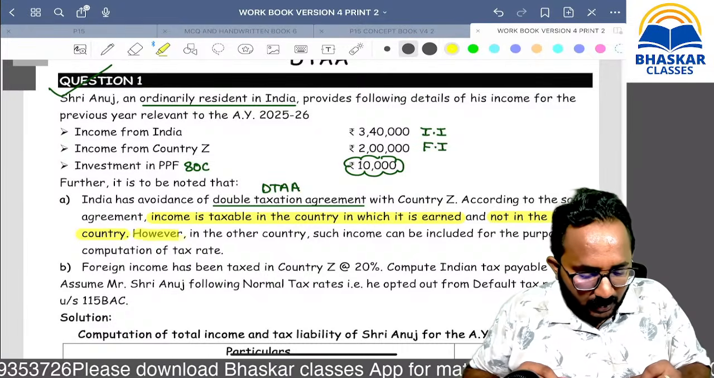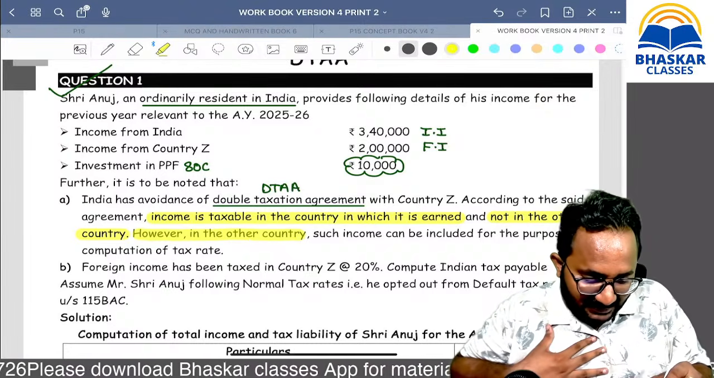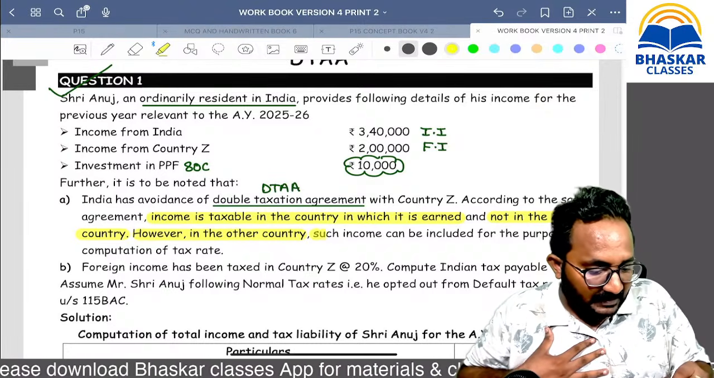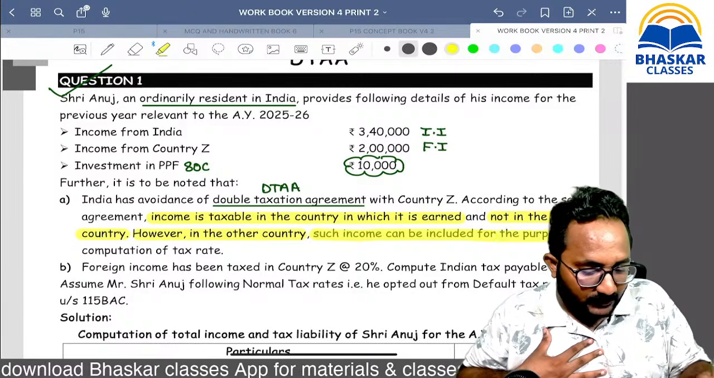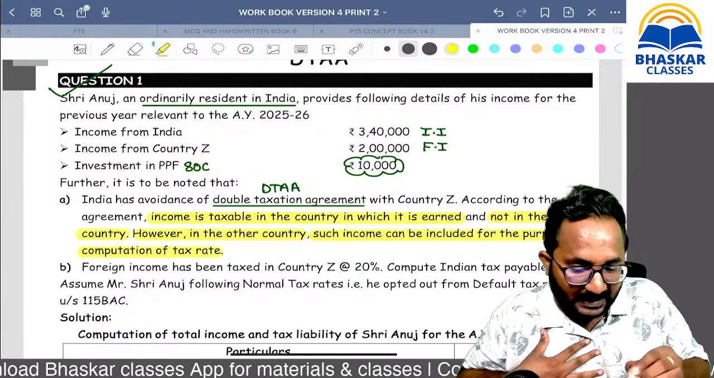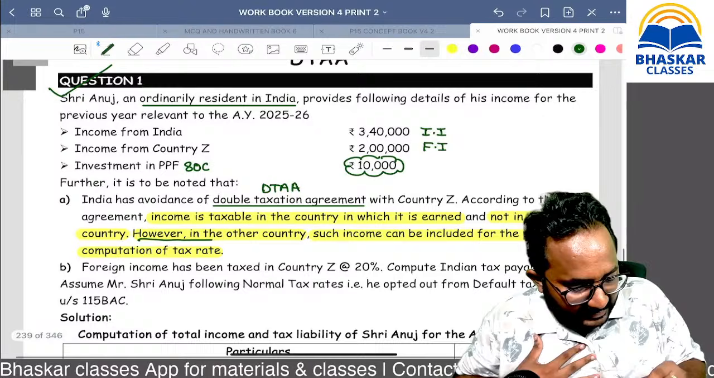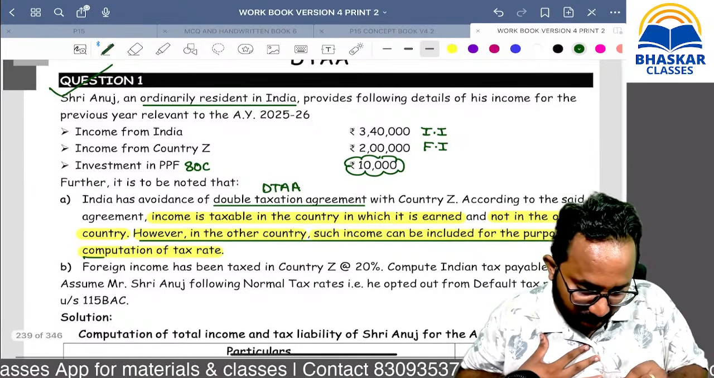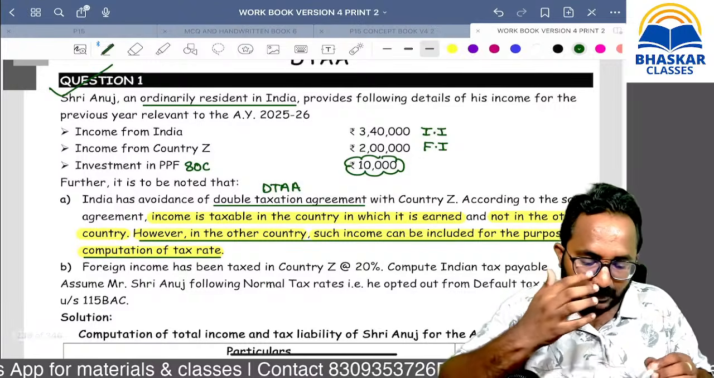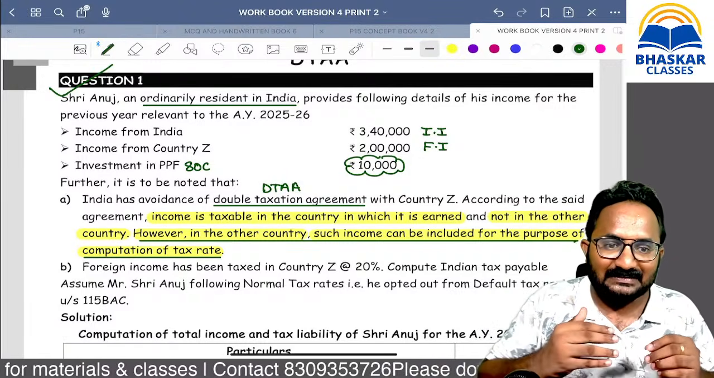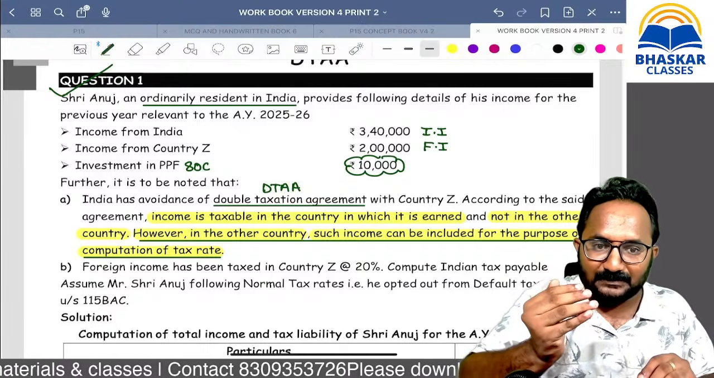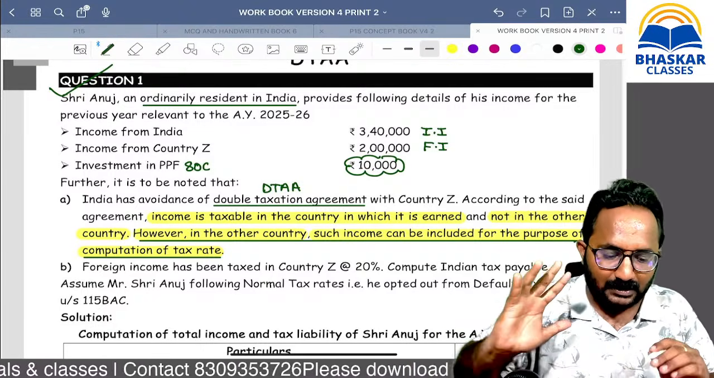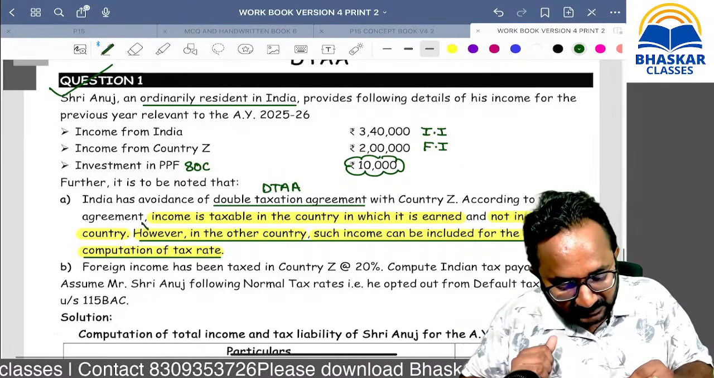Yes. However, in the other country, which means India, such income can be included for the purpose of computation of tax rate. This is the only line related to the exemption with progression method. They will not give you the instruction to calculate the tax payable after relief as per exemption with progression. If they are given, okay. If they are not given, use these lines.